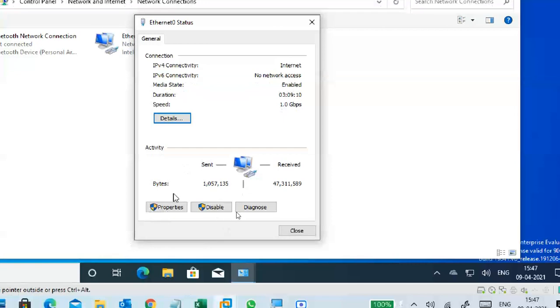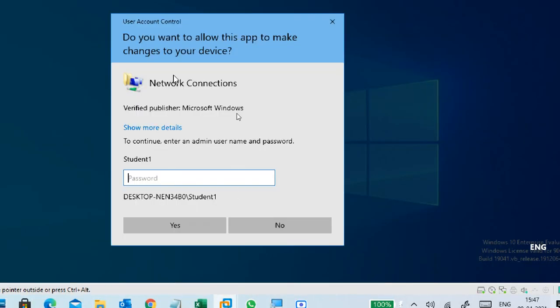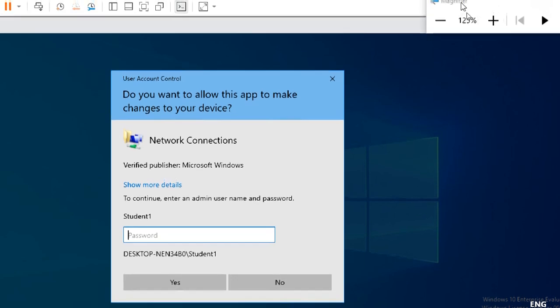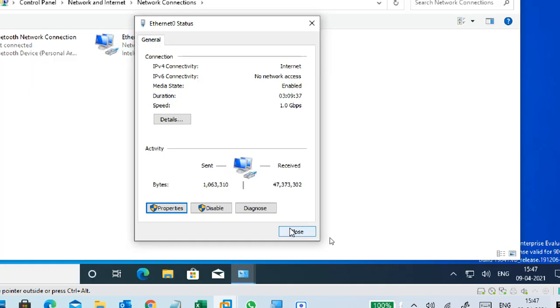Okay, I'm going to properties. See, immediately it is asking, what is it asking? Can you view it? It is asking for the student one password. Like that, if you don't know the student one password, if you don't know the admin password, you can't do anything. If you know the password, then you can do it. That is another condition. So I don't know the password.